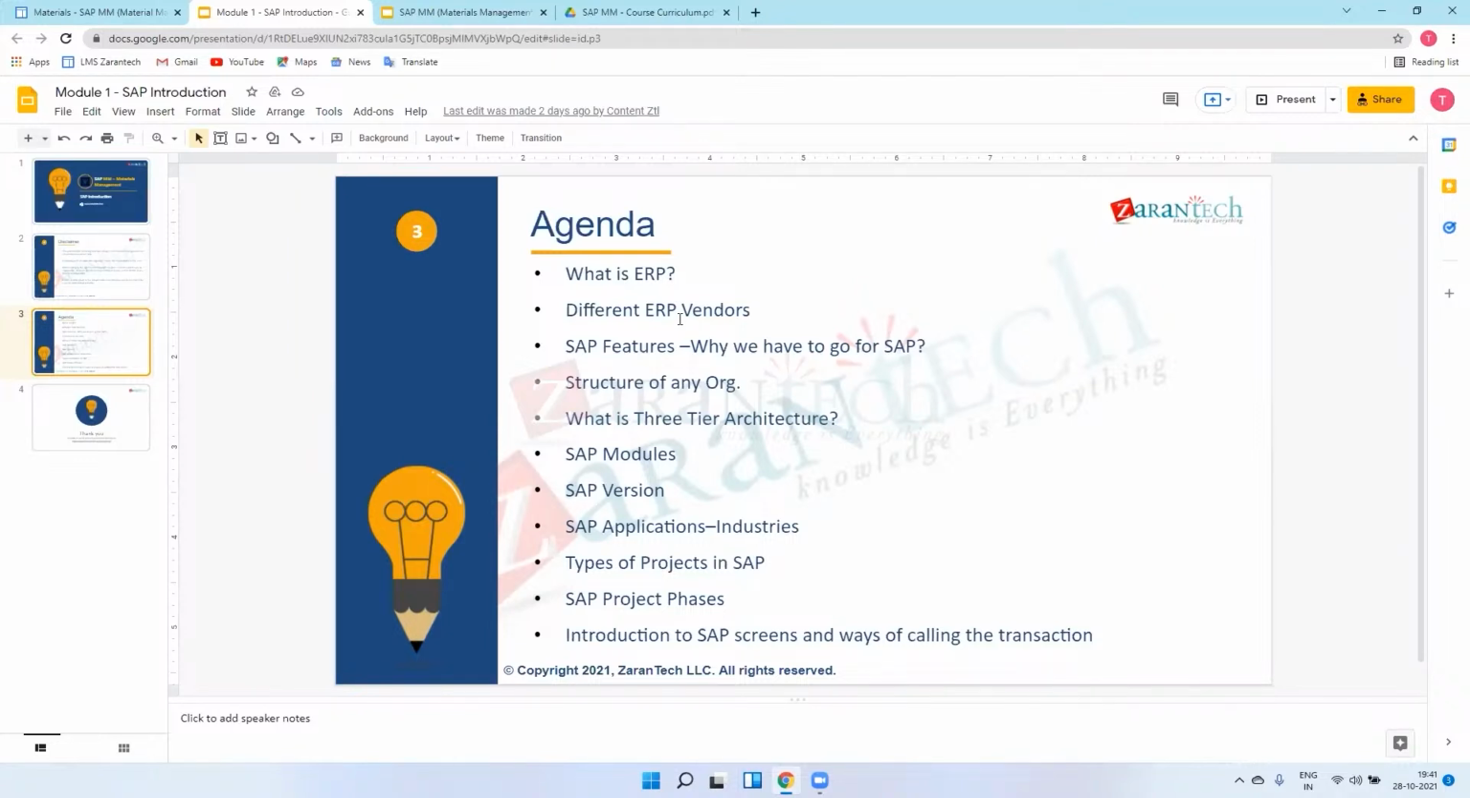Next, the different SAP vendors, meaning ERP vendors. SAP is one of the ERP vendors. I'll basically explain two or three vendors, for example Microsoft, then Oracle, then our SAP. We'll focus on SAP only; Microsoft and Oracle are just for your information. Microsoft is a leader in the software market for deploying software. There is also one product, Dynamics, which is implemented by Microsoft.